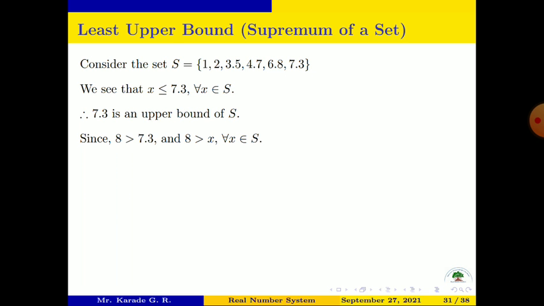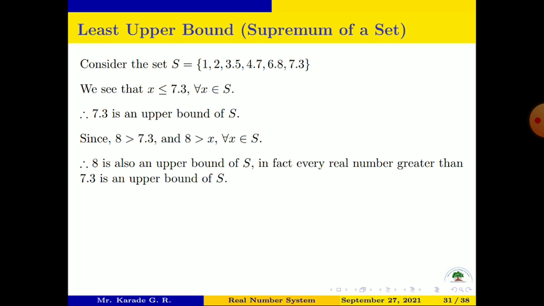Since 8 is greater than 7.3, all members of set S are less than 8.